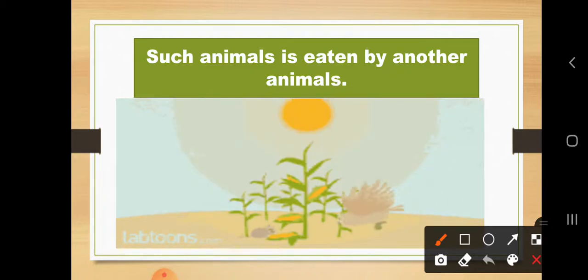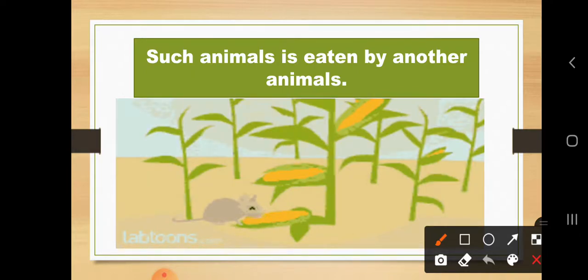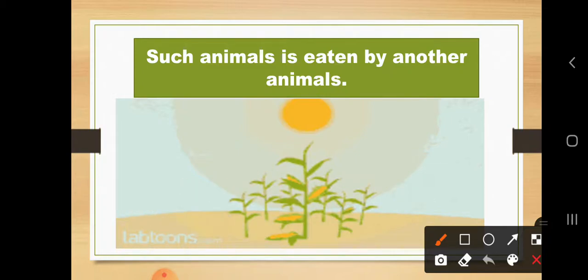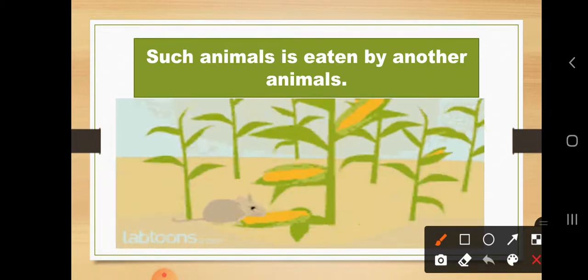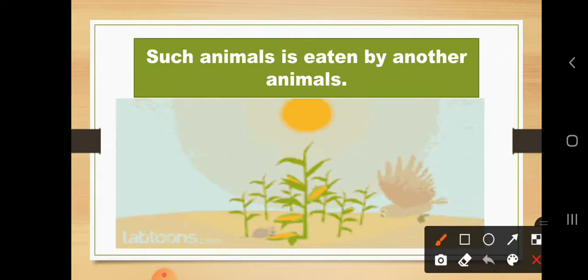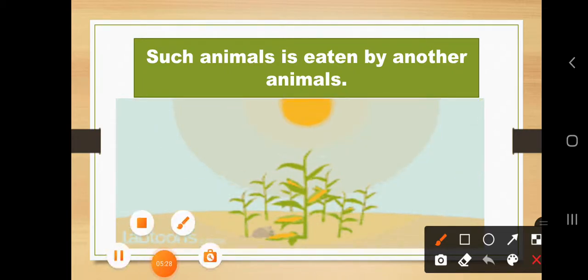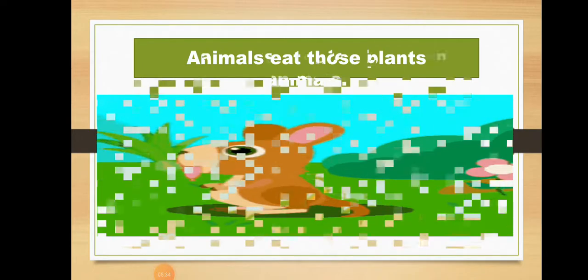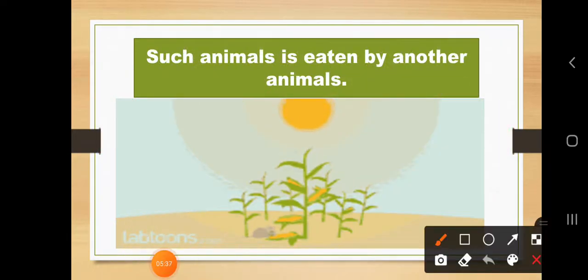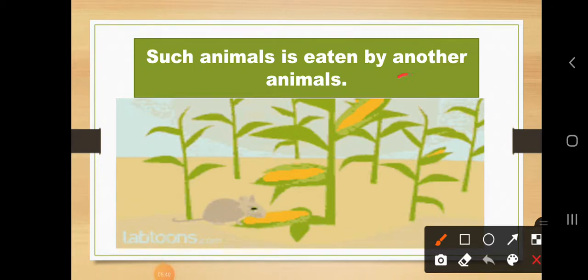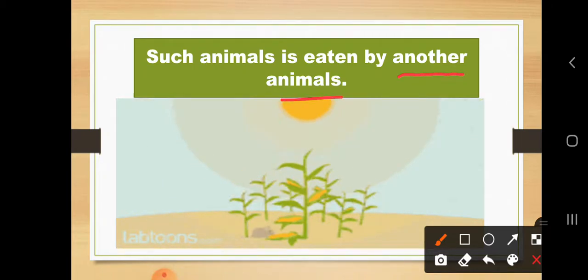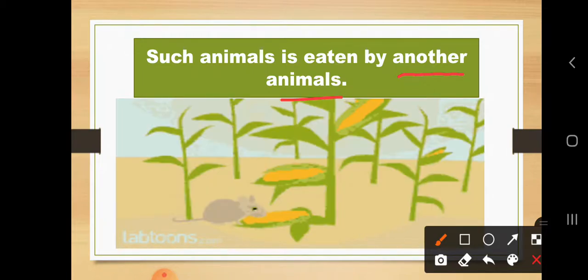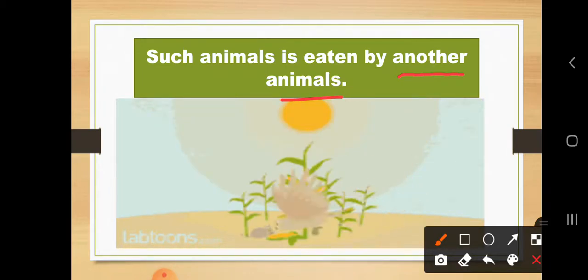One eagle has come and has taken out this mouse. Then what you can observe here is that the eagle is eating this mouse. Is it? So, some of the animals are eaten by other animals. Here some animals are eating grass or green plants, and those animals are eaten by another animal. You can observe how the mouse is eating the seeds, and the mouse was enjoying their food.